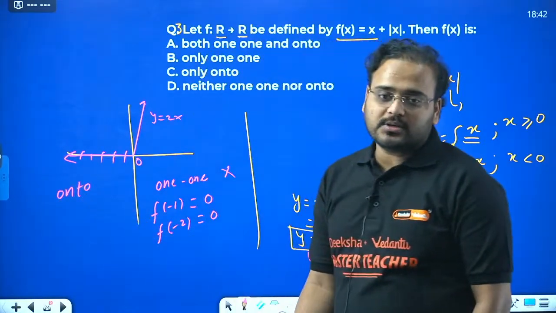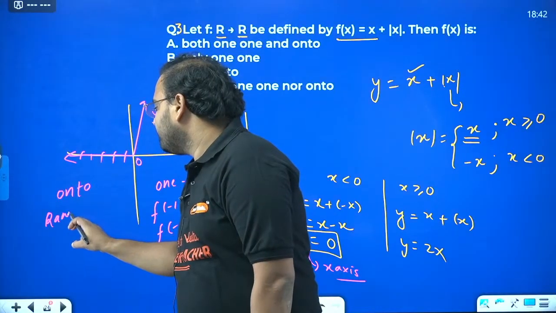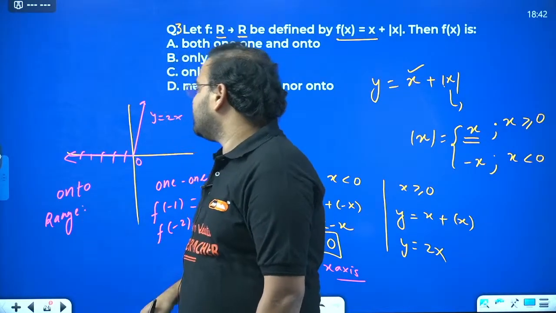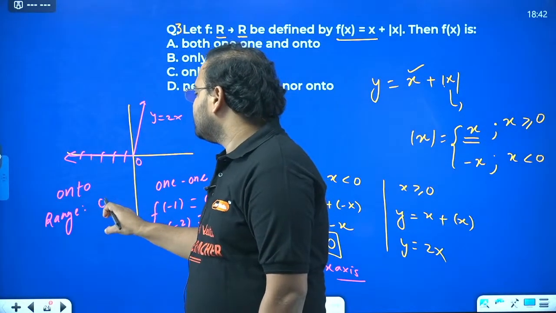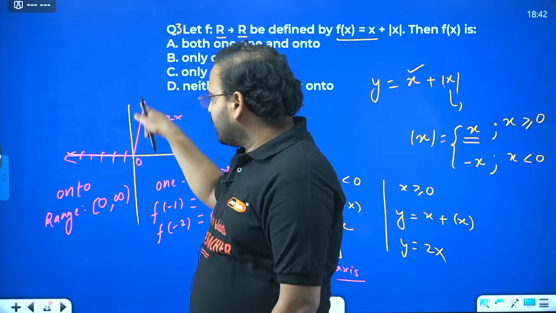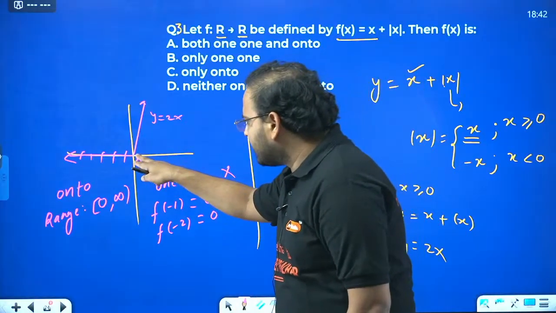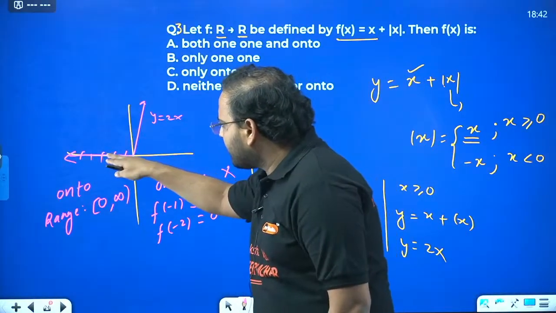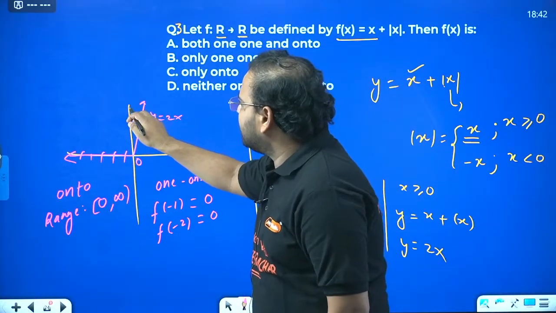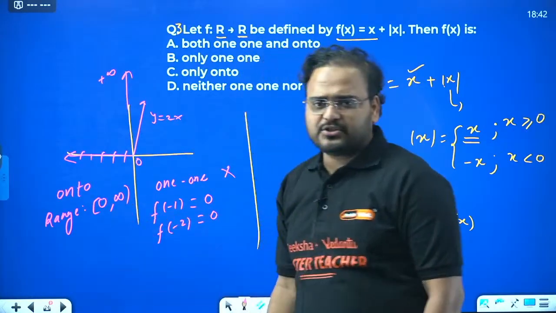Look at the range. What is the range over here? Range is 0 to infinity. It starts from 0 and goes all the way till infinity. Right? Confused? Please check. This is all 0, and this is going till the positive side, like this. So plus infinity. So this is my range.